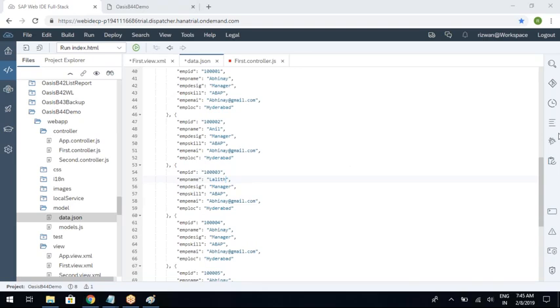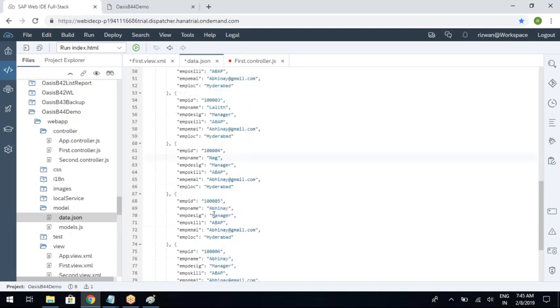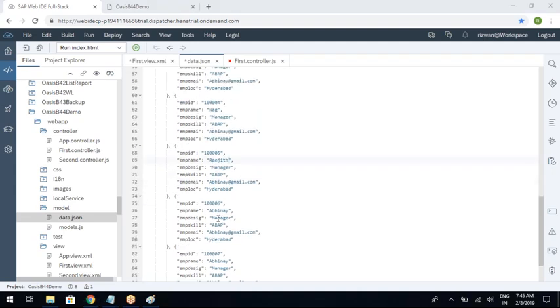And Lalit, and what else? Nag, Ranjit, and then Sai is old student, Shiva. Okay, that's fine.